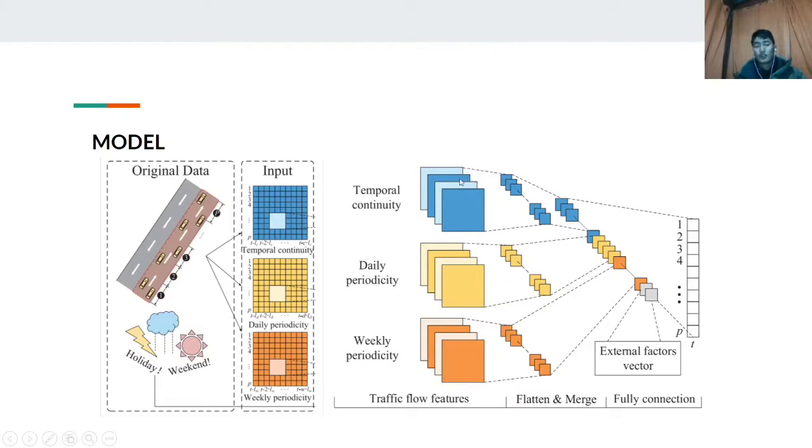This model consists of two-dimensional convolutional neural networks to find the spatial temporal features. By the convolutional models, we get three sets of high-level features. These extracted features are flattened into fixed dimensional vectors, and the external factors are also flattened into a fixed dimensional vector. These two vectors are then merged together by using logistic regression, by which we find the predictions.